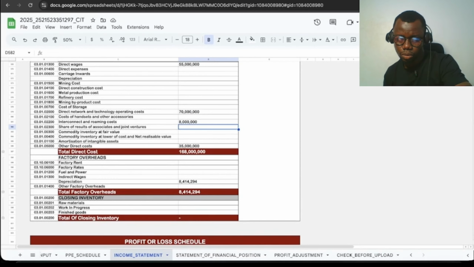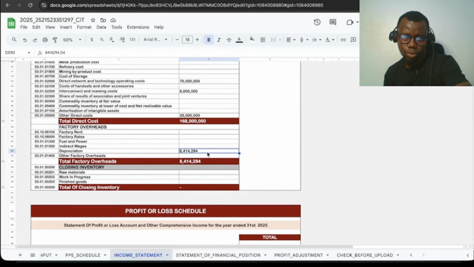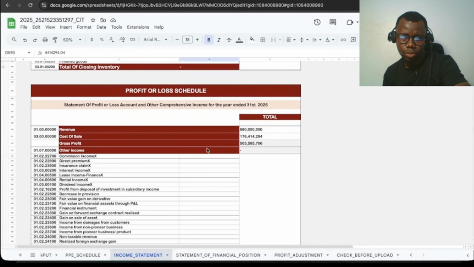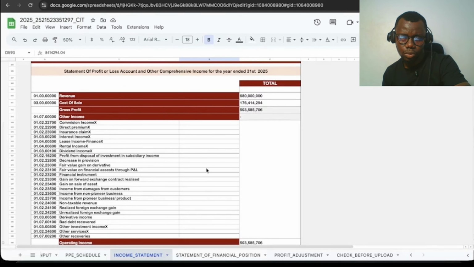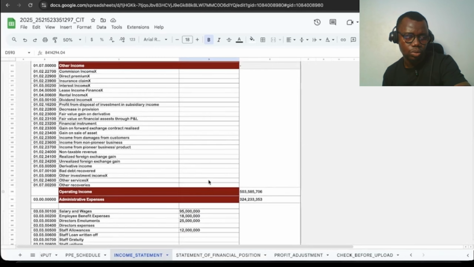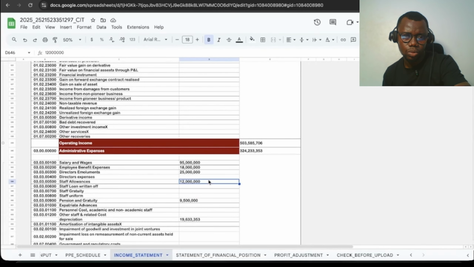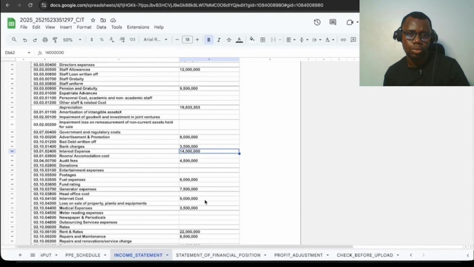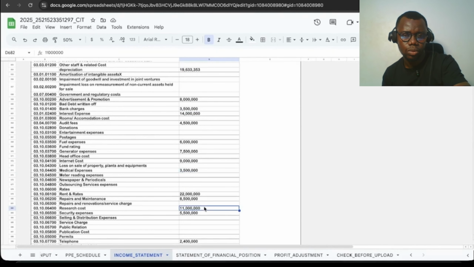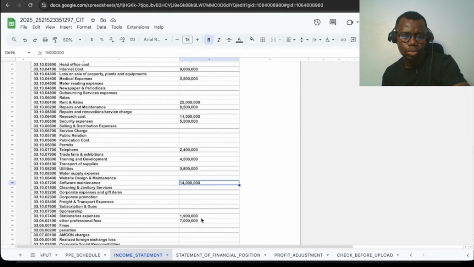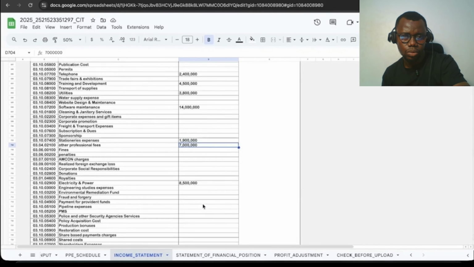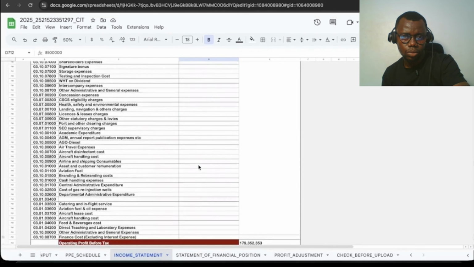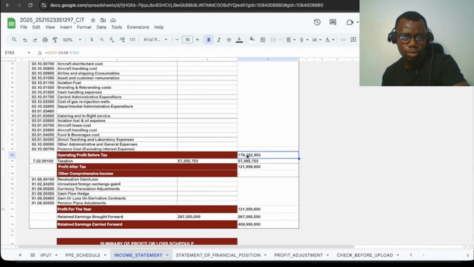Enter any additional income under other income, including non-taxable income where applicable. Ensure that related expenses are properly identified and reported separately to avoid overstatement of deductions. The system will automatically calculate your operating income based on all entries. Next, enter administrative expenses line by line, ensuring each expense is properly classified. Avoid grouping multiple expenses into a single entry, as this may lead to adjustments during review.